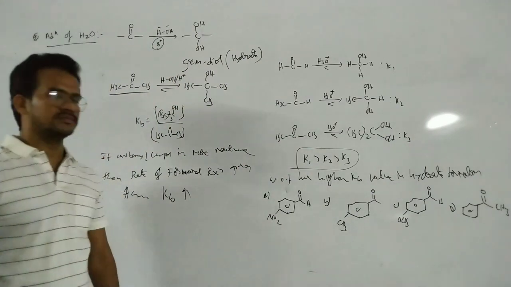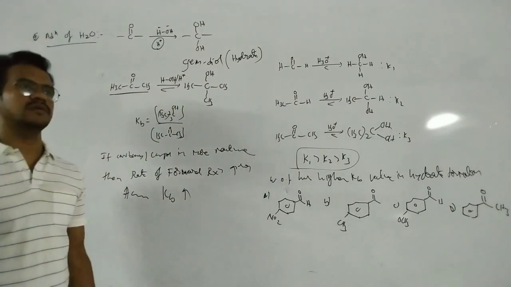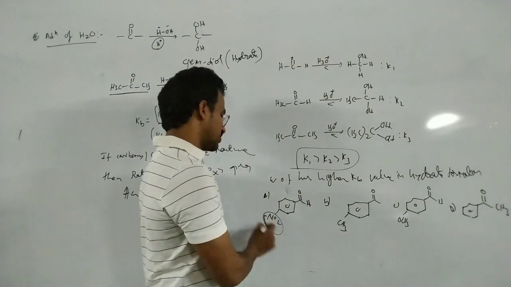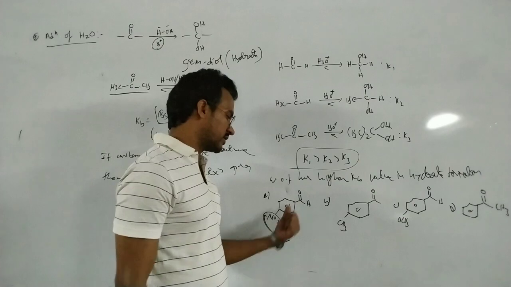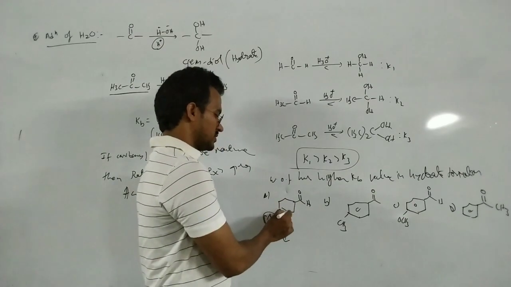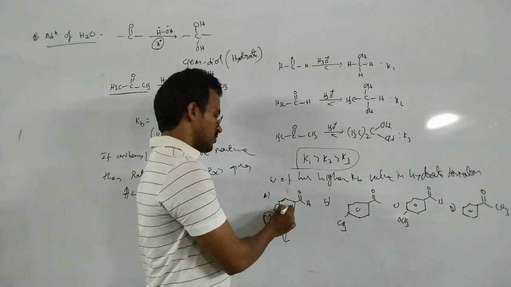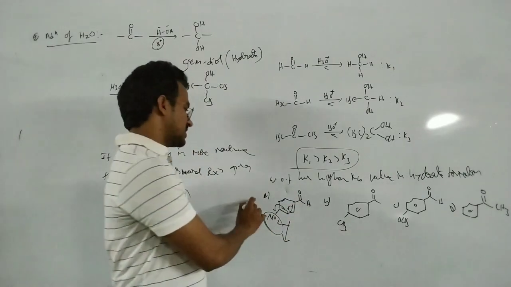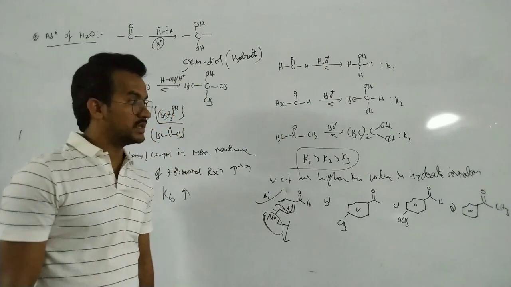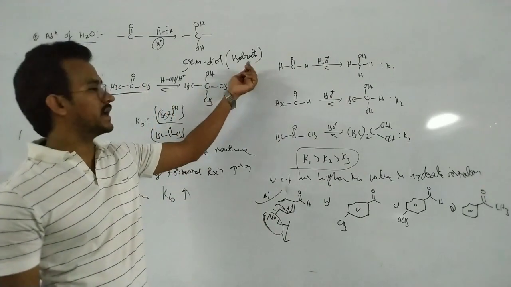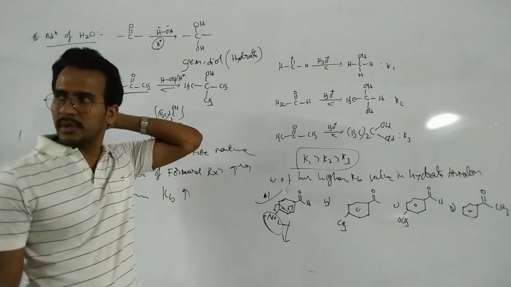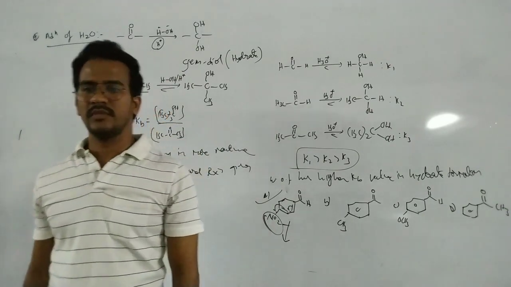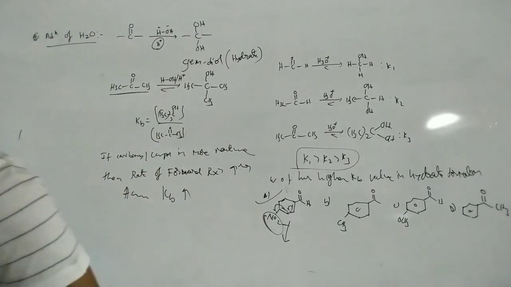Now which one has the higher K value? We have to find which is more reactive, which is more readily attacked by the nucleophile. NO2 is an electron withdrawing group, which increases the magnitude of the positive charge. So it is a more reactive compound, and this one has the higher K value in hydrate formation. This gem diol we call a hydrate. Okay, that's it. Write down this one.